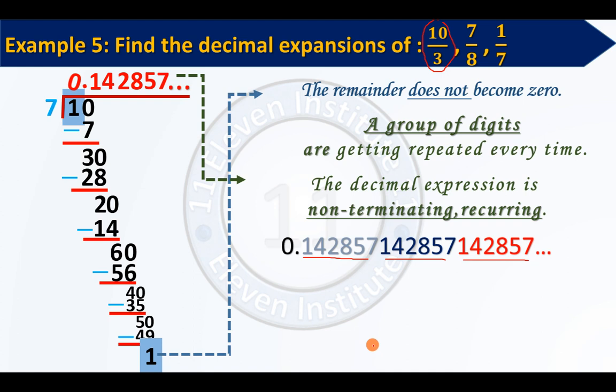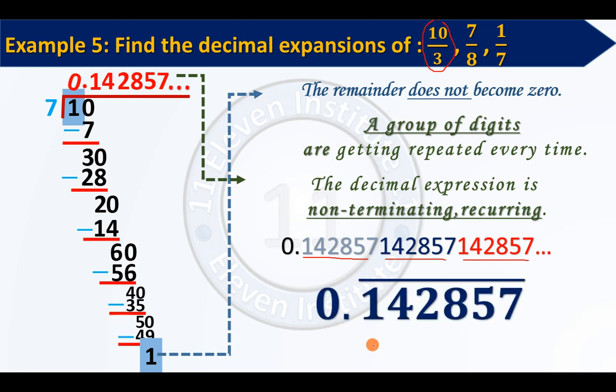Fine. So when the numbers get repeated like this, instead of writing in this lengthy manner, you can write them like this: 0.142857 bar. What does this bar indicate? This bar indicates that these numbers are getting repeated.